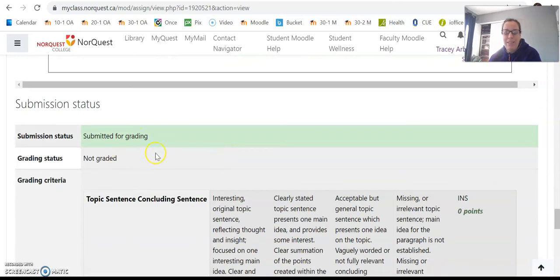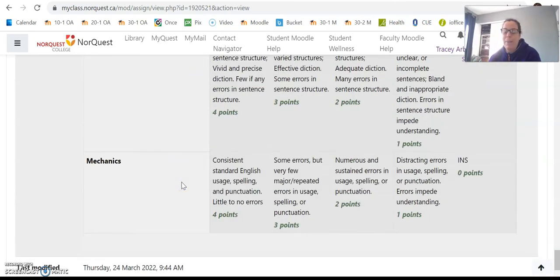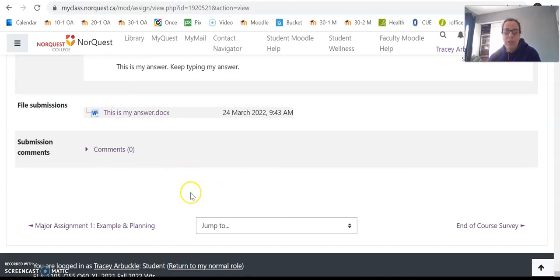When I get there, I see green. It means it's submitted for grading. So that means it's good to go. Okay? So once you've done that, then you are complete and you've handed in your assignment.